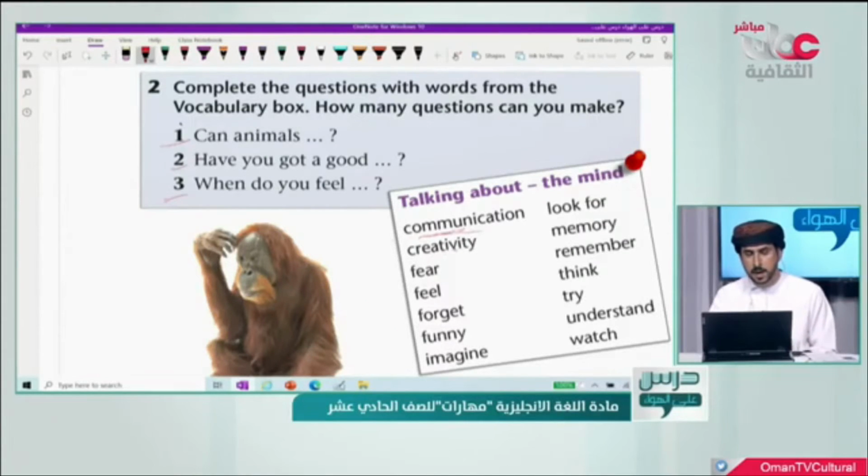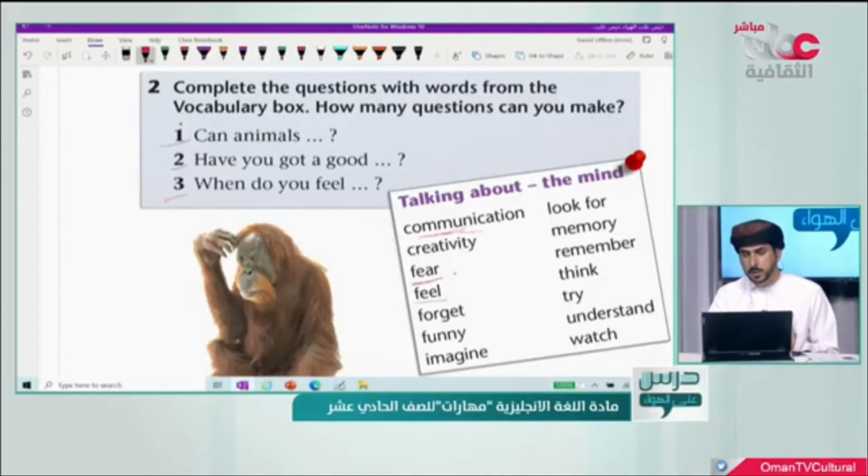Creativity is the ability to use your imagination in order to produce something new or to produce an art. We have the word fear here. Fear means the feeling that you have when you are in a dangerous situation.